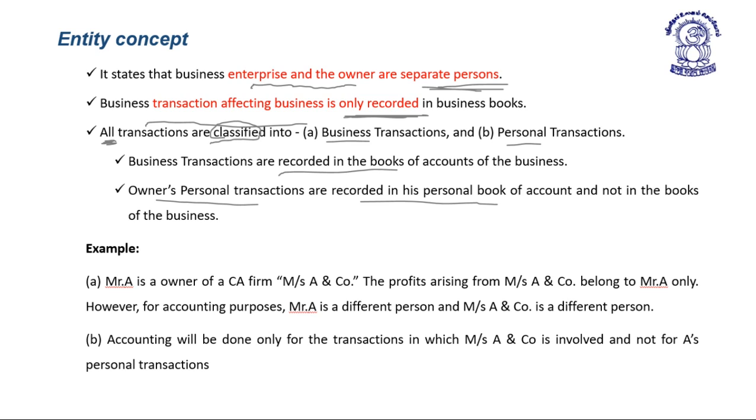So, according to the entity concept, Mr. A and Messrs A and Company are two different persons.